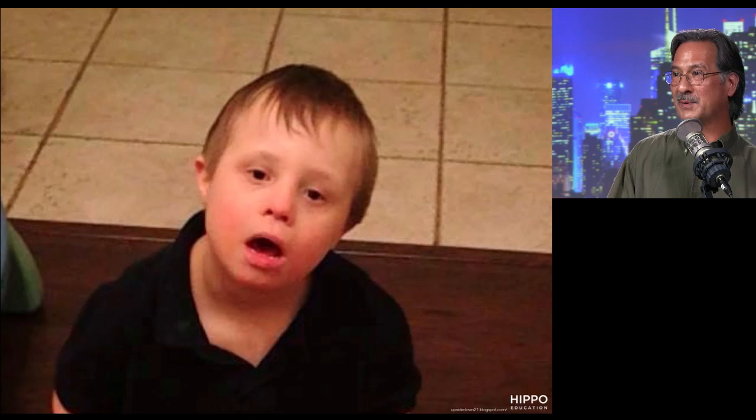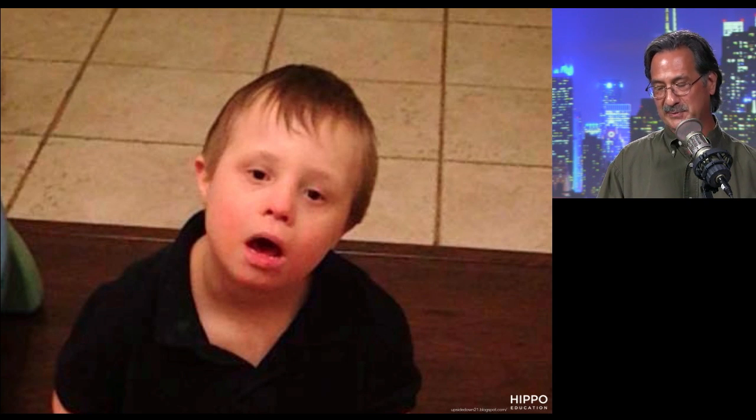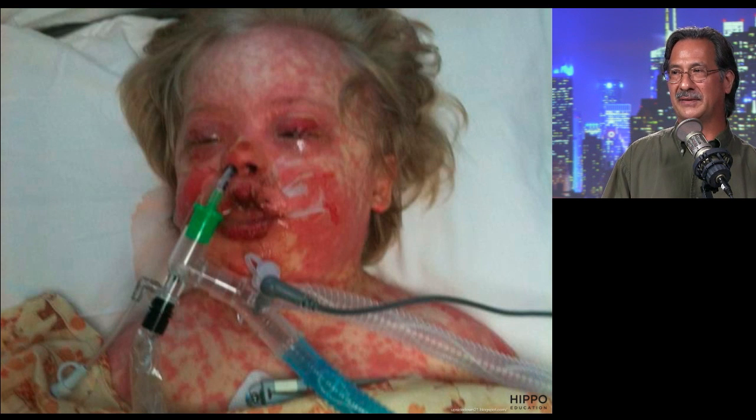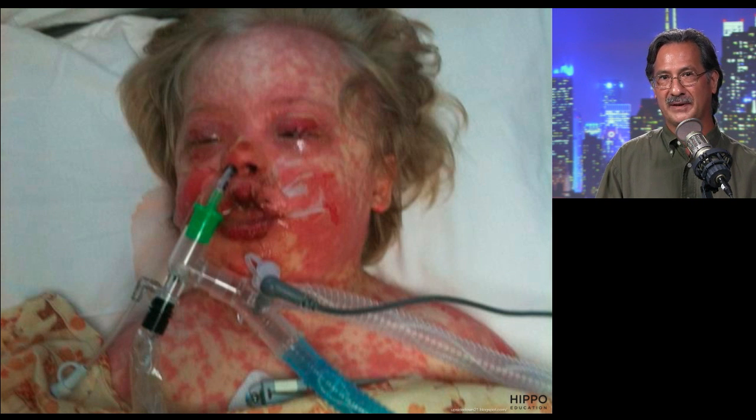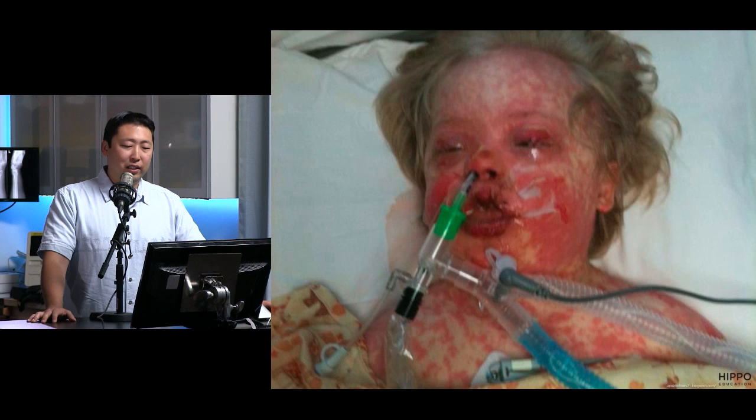This next one is a photograph of a kid prior to exposure, and then after the drug exposure, the offending agent. We clearly see this is falling really into the more TEN spectrum of disease, where you have widespread epithelial involvement here. Ocular, oral involvement, skin sloughing off on the cheeks. It's a sad image to see.